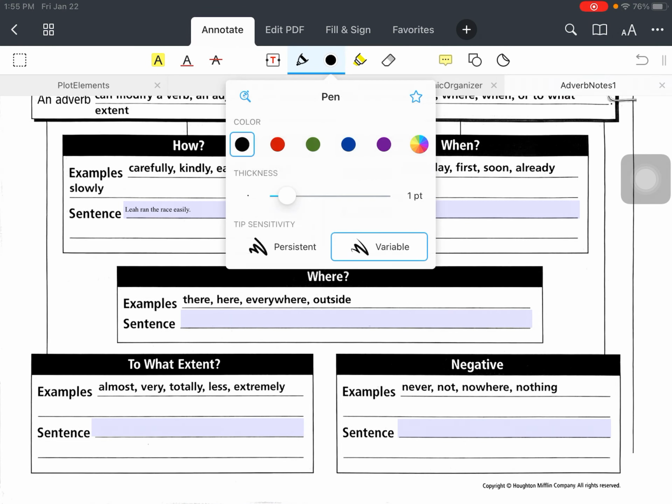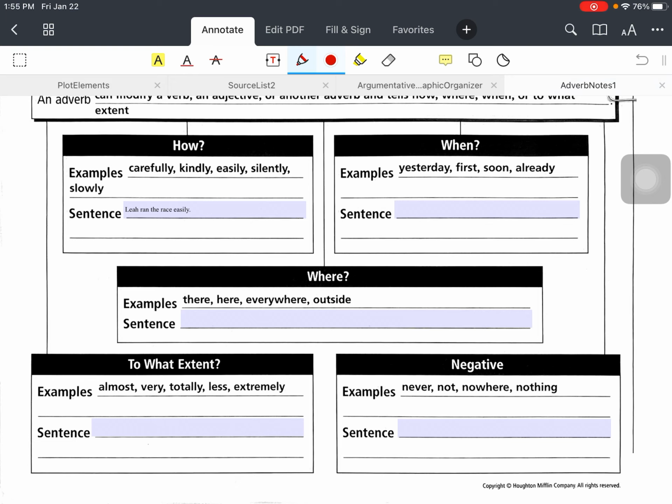The adverb in the sentence is one that was given as an example, so it is easily. But the verb that it modifies, so what was done easily? Ran. So easily modifies ran.